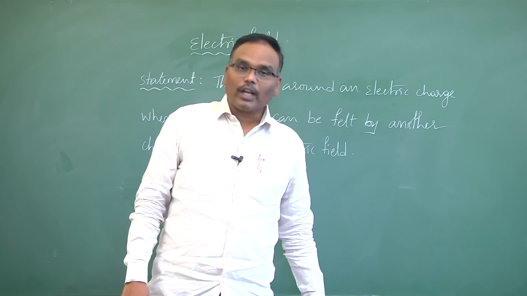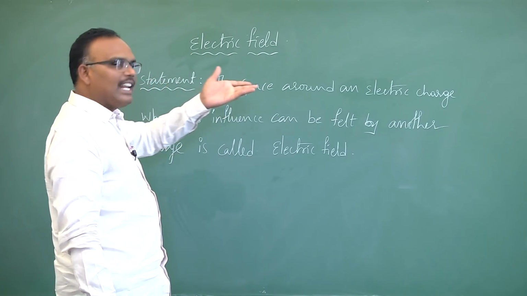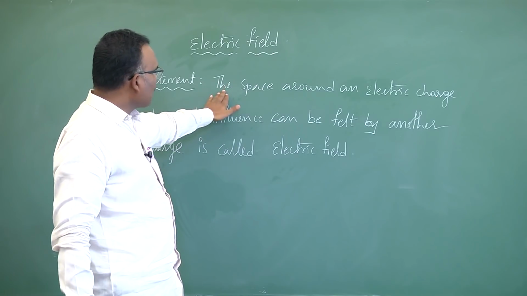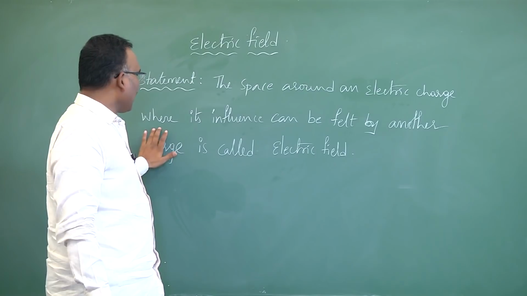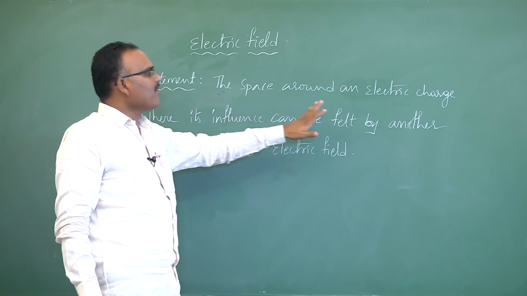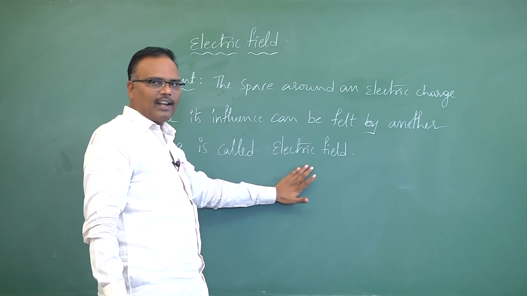So first, what is an electric field? The space around an electric charge where its influence can be felt by another charge is called the electric field.